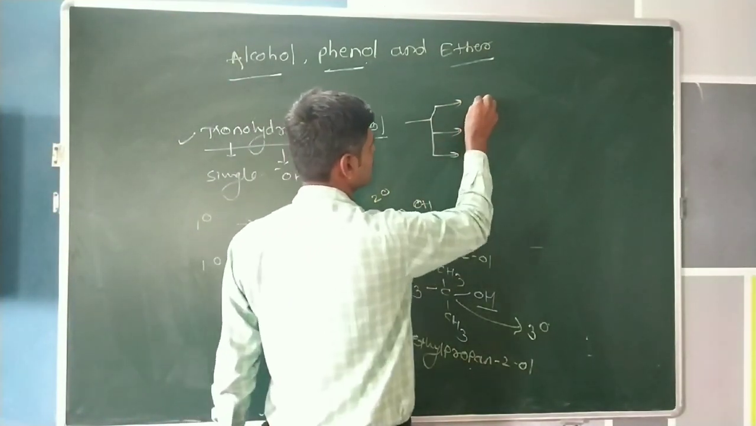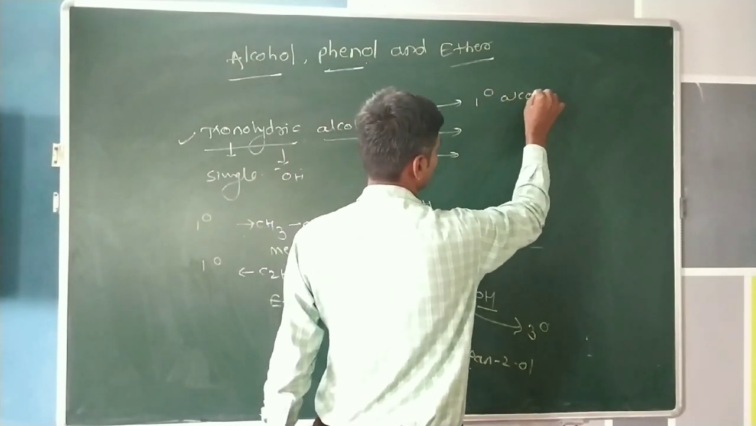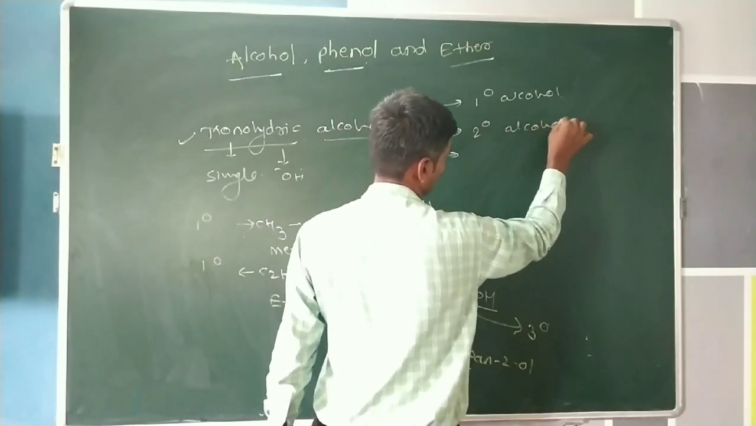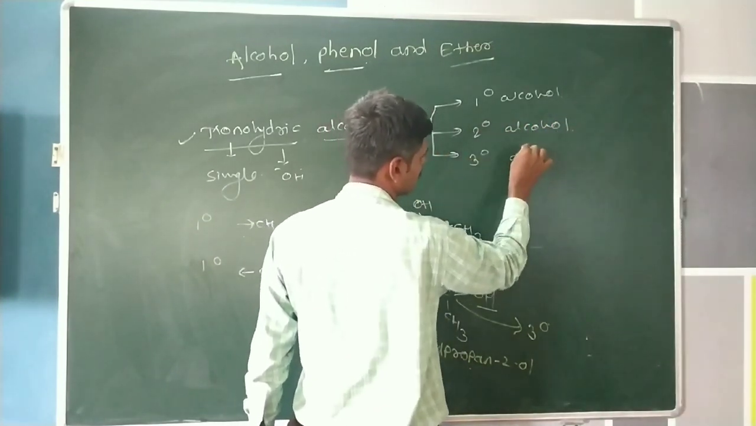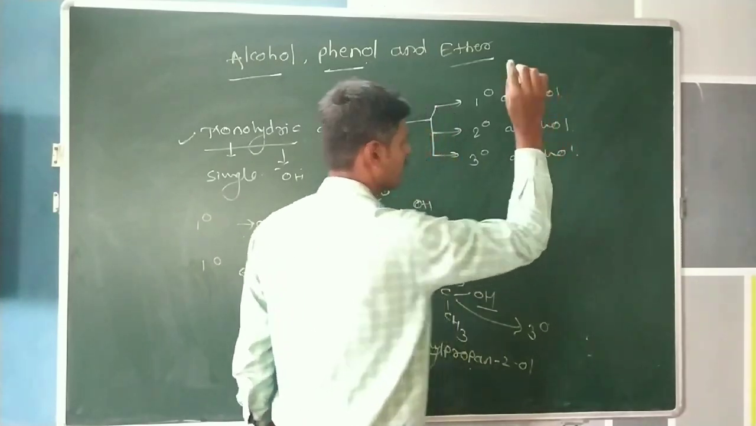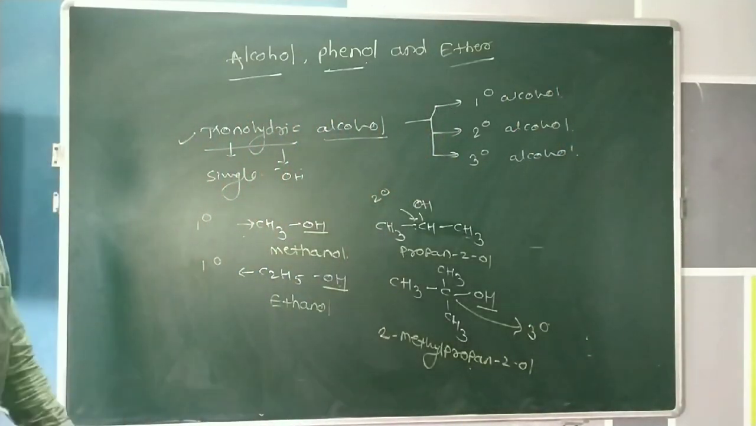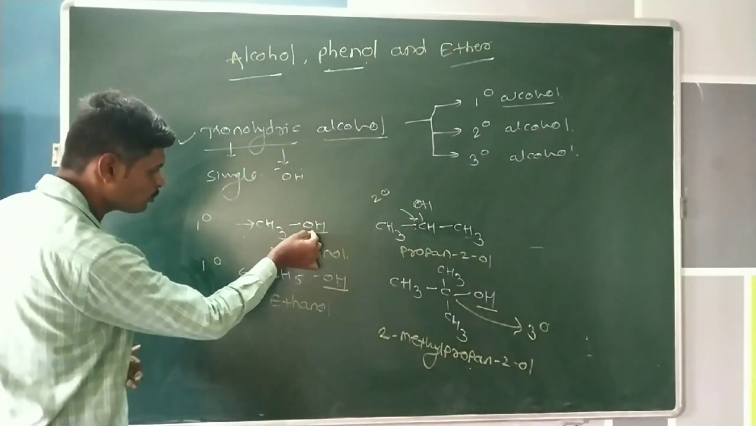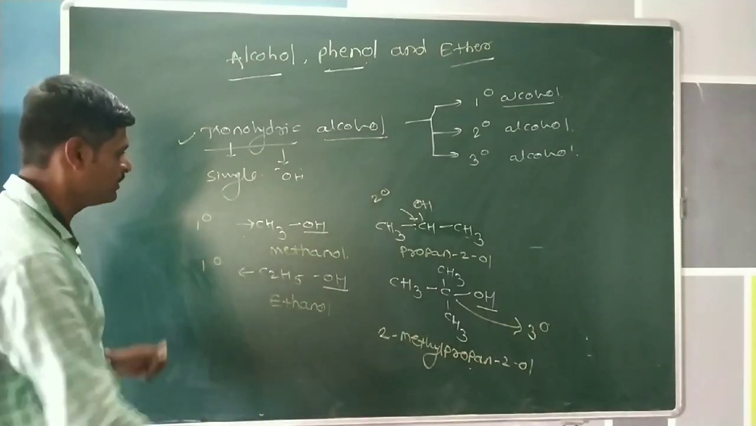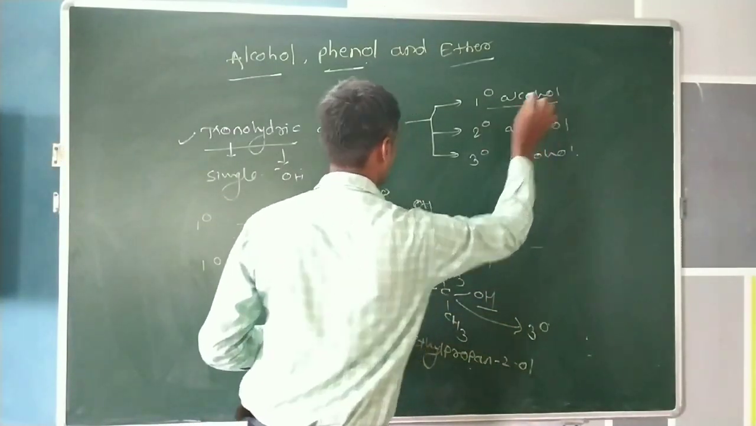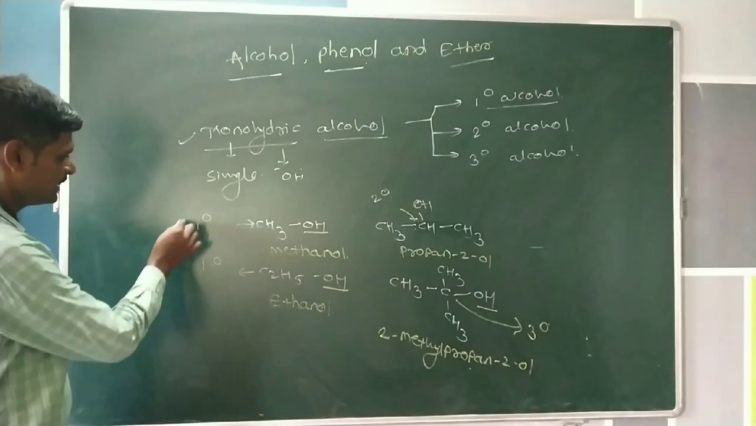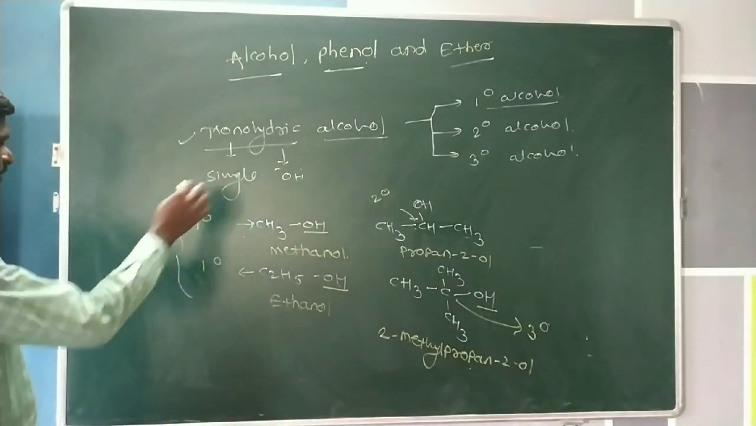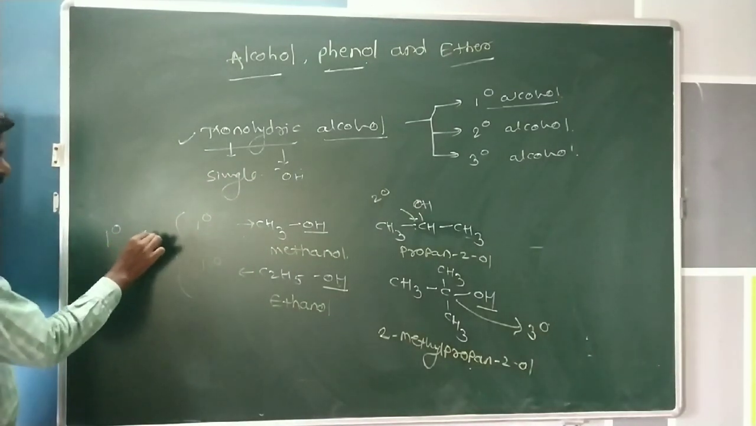in another three ways. That means primary alcohol, secondary alcohol, and tertiary alcohol. In a primary alcohol, the hydroxy group is directly attached to a primary carbon atom. Then this alcohol is considered a primary alcohol. Therefore, methanol and ethanol, these two examples, are included in primary alcohol.